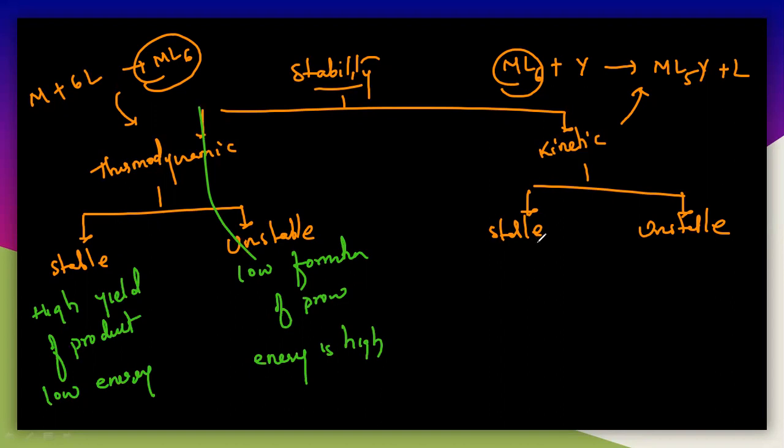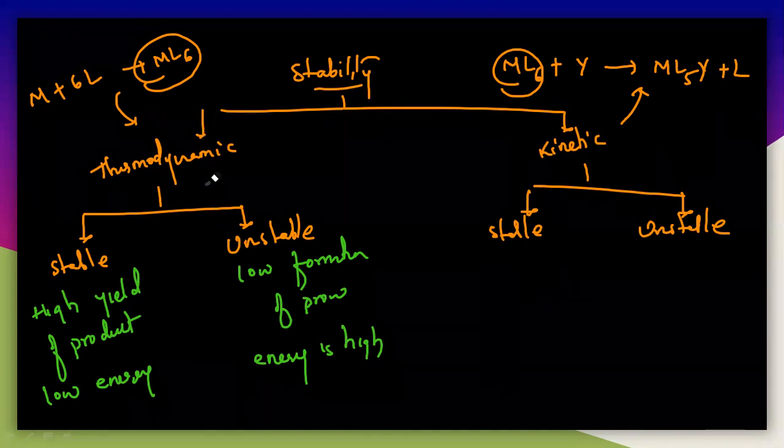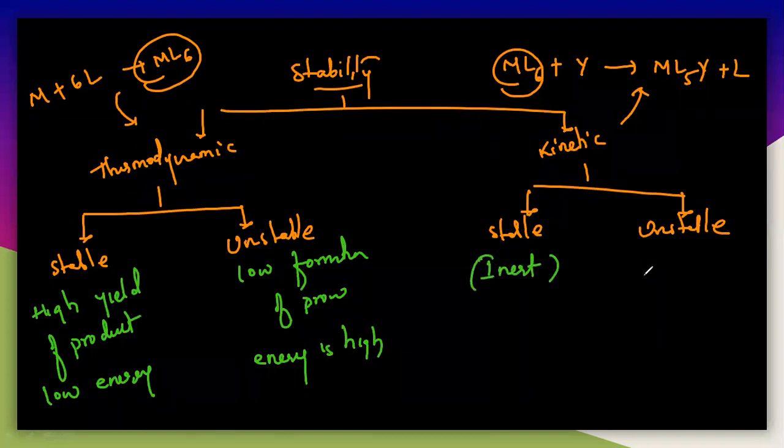In case of kinetic stability, stable is nothing but an inert complex, and unstable means it is labile.